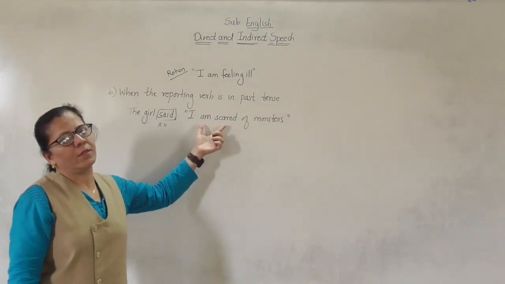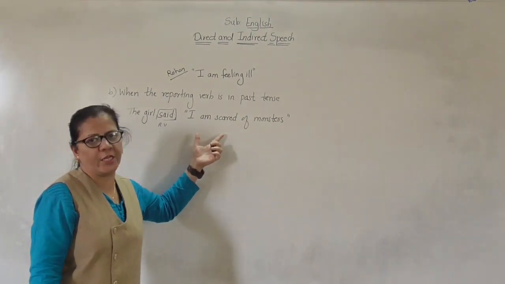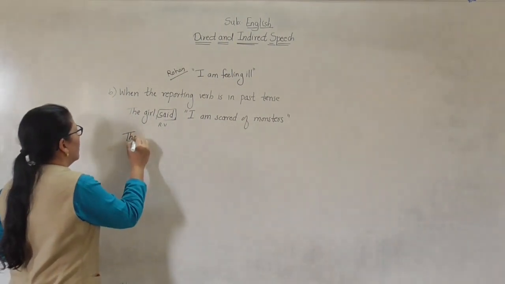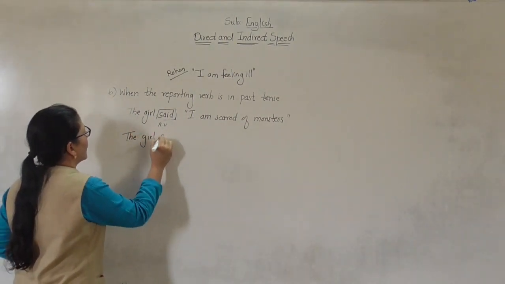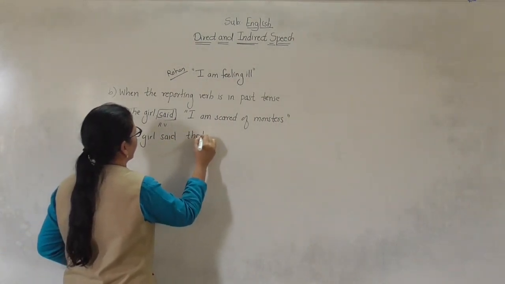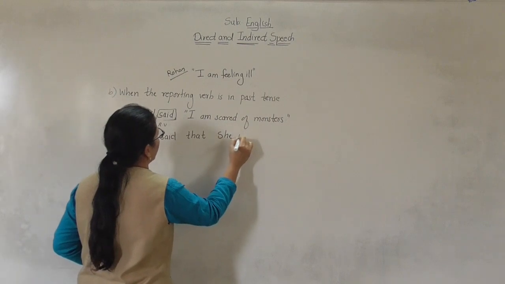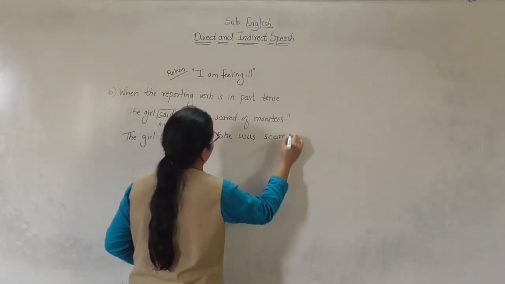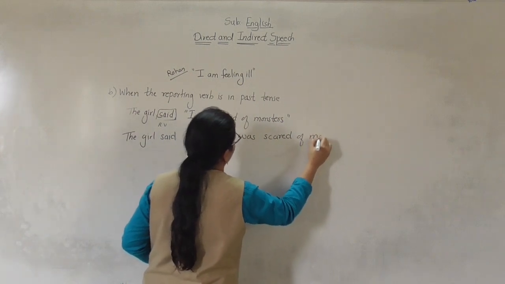So here the verb will change. Okay. So the girl said that she was scared of monsters.